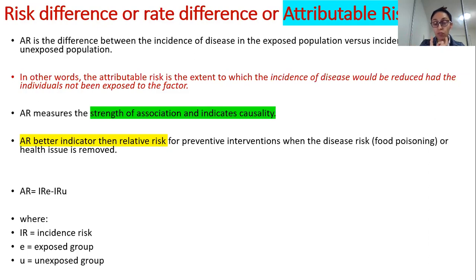So for you to use the word causing is only possible if you are doing a strong randomized controlled trial, not just any, because you have, say, double blind placebo controlled randomized controlled trials. Those are the stronger type. Only an RCT can confirm causality.